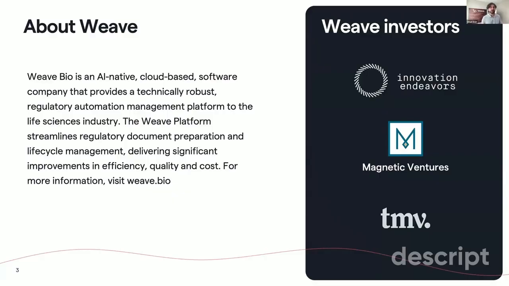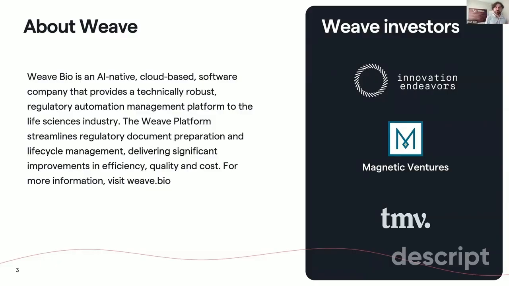What is Weave? Weave is an AI native platform for regulatory automation management systems. In the life sciences industry, in drug development, regulatory documentation is a really tedious job. There are thousands of pages of reports that need to be written or drafted, and tables that need to be crafted.